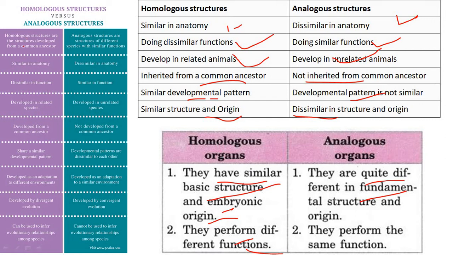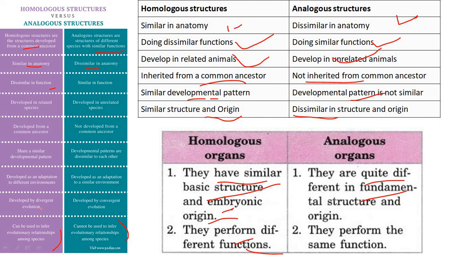So homologous structures are the structures developed from a common ancestor. Analogous structures are the structures of species with similar functions but not from the same ancestor. Similar in anatomy, dissimilar in function. Homologous structures can be used to infer evolutionary relationships among the species, and analogous structures cannot be used to infer the evolutionary relationship among the species.